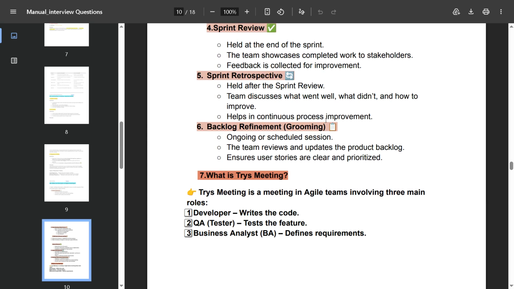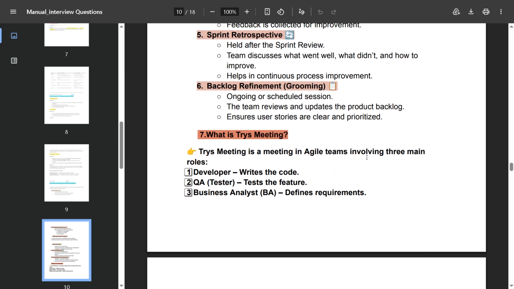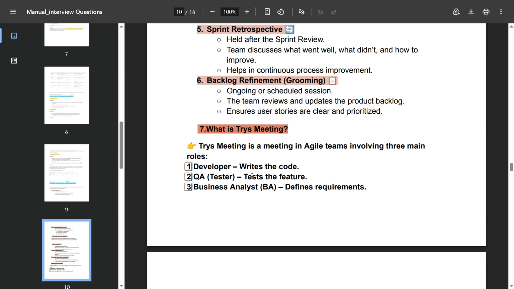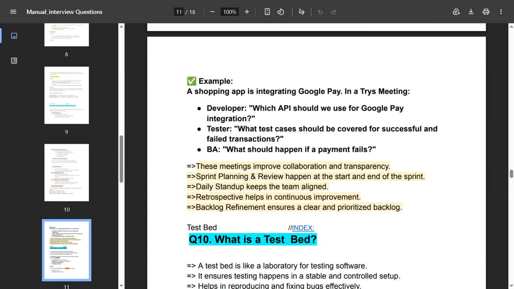What is a triage meeting? A triage meeting is a meeting in agile teams involving three main roles: the developer writes the code, QA tests the feature, and the business analyst defines the requirement. For example, a shopping app is integrating Google Pay. In the meeting, the developer asks which API we should use for Google Pay integration, the tester asks what test cases should be covered for successful and failed transactions, and the BA asks what should happen if a payment fails. These meetings improve collaboration and transparency.